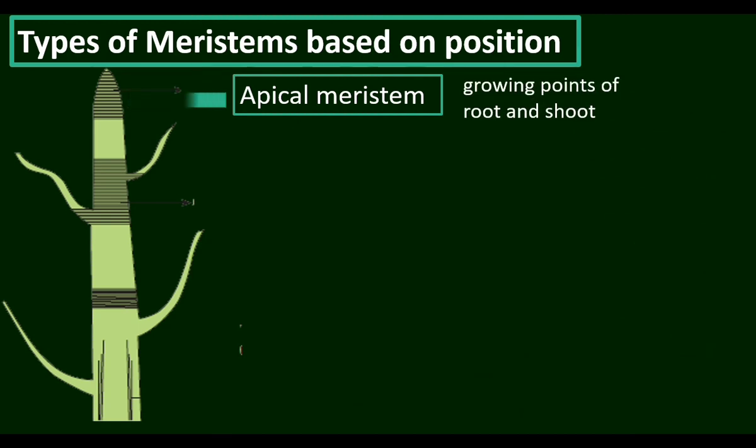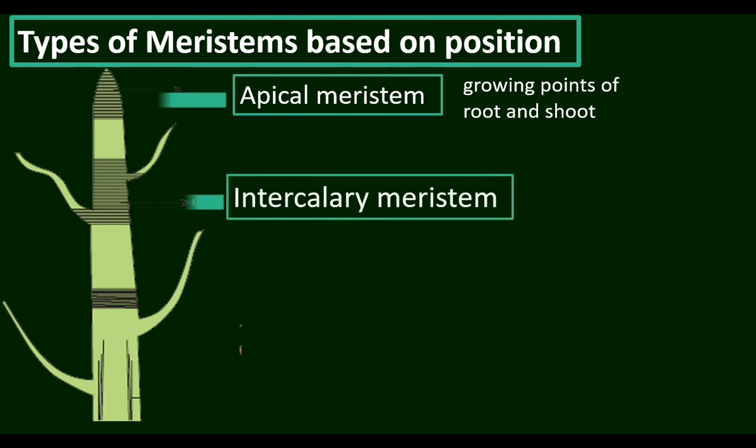When the meristem is found at the internode, that is intercalary meristem. For example, in grasses, the internode region has intercalary meristem.